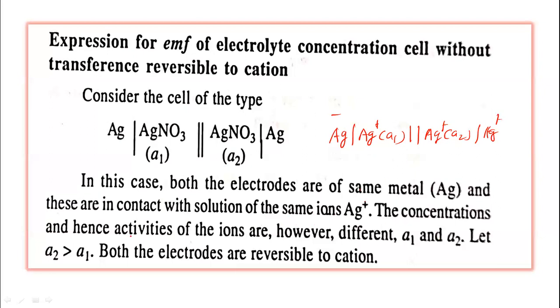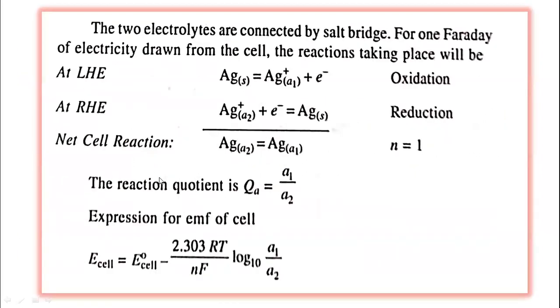Suppose that A1 is greater than A2. The activity of this electrolyte is greater than the activity of the silver ions of the right electrode. Both the electrodes are reversible to cation. Silver electrode is a metal ion electrode, and it is reversible to cation.